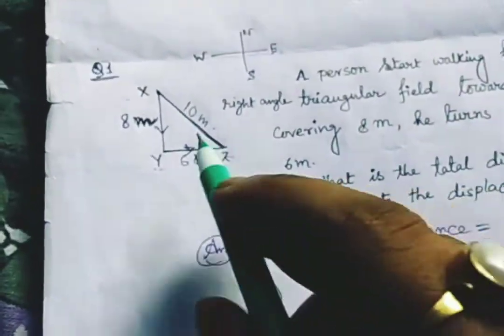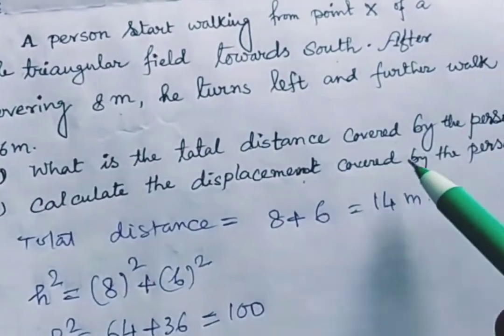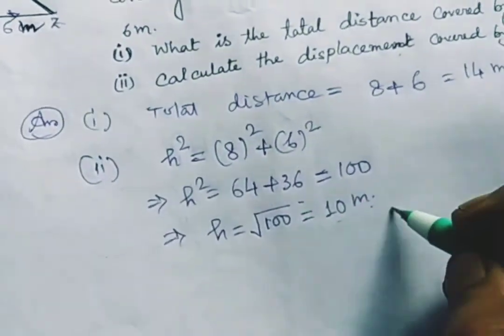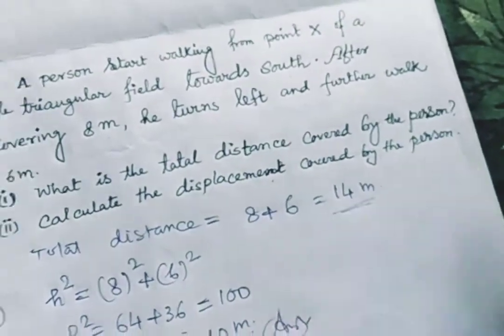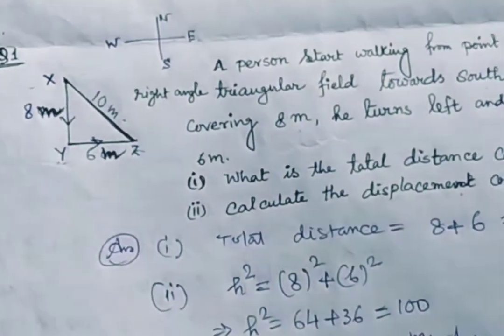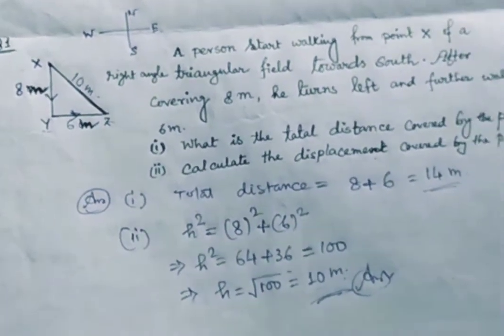So this is 10 meter, and this is the second answer. Calculate the displacement covered by the person. It is nothing but 10 meter. This is the answer of the second question, and this is the answer for the first question, 14. So this is how you have to solve distance and displacement.